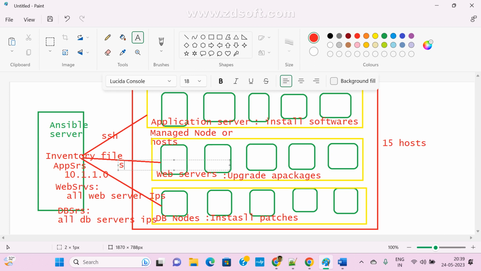With a single server, we are managing all the servers. Yes, correct, correct. That's it. If you understand that, no need to learn more. A single server can handle many host machines. That's it. Now got it?